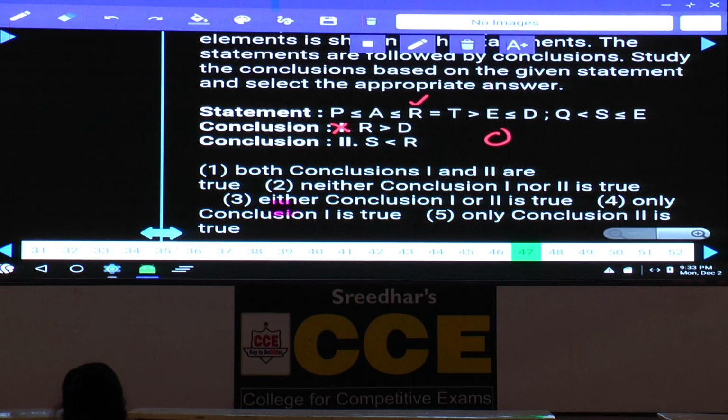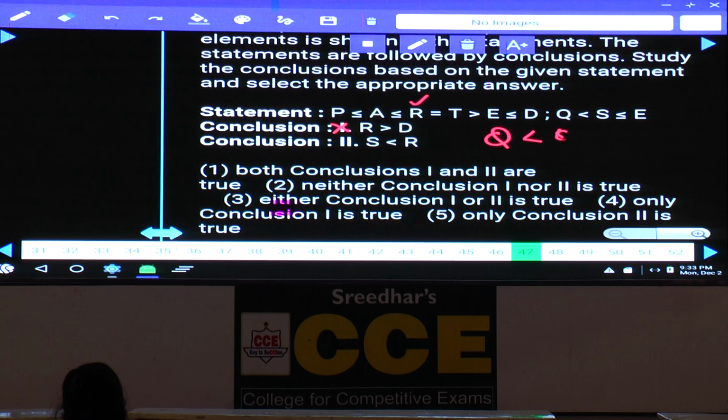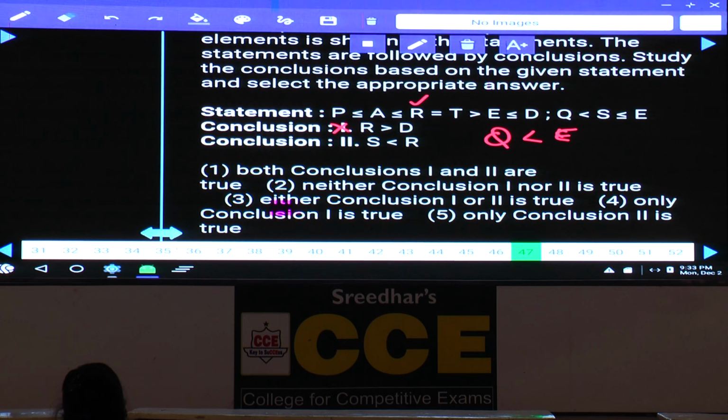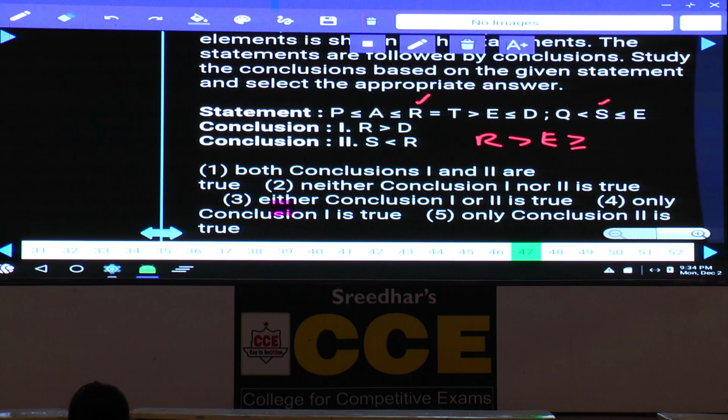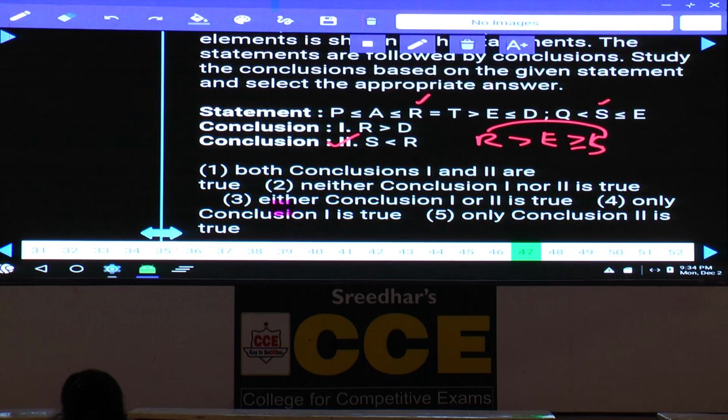E is common. Now Q lesser than E, and here the relation between S and R, isn't it? R is at this place, S is here, the element which is common is E, R greater than E. S lesser than or equals to E means E greater than or equals to S. Hence R greater than S is true, S lesser than R is also true. Then finally, what is your answer here? Only conclusion 2 is true. Choice 5. Now this is about question number 47. Choice 5 is the answer.